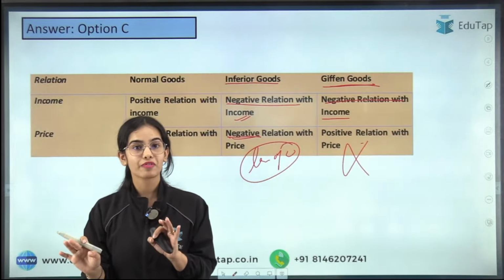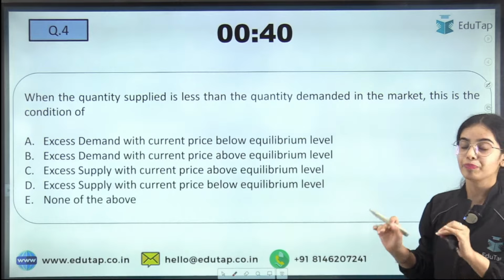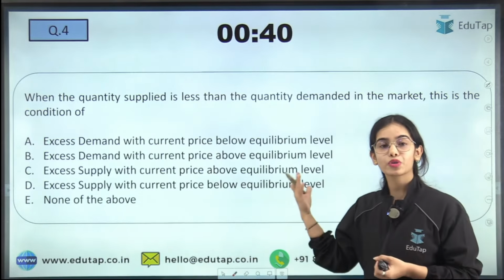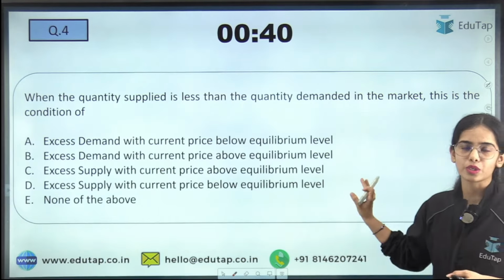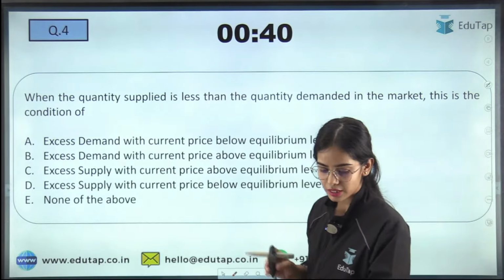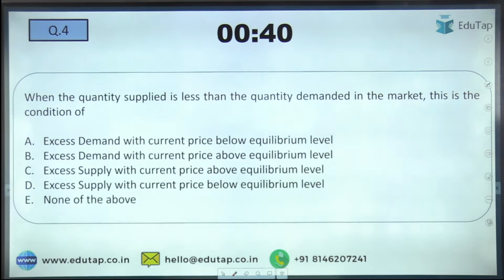I hope that till now everything is clear. If there is any confusion, you can ask me at that time only, okay? Or you can ask me later on also. So try to answer this question, a very easy question. If you have answered the previous question, this question must be easy for you. So try to see the question and answer.